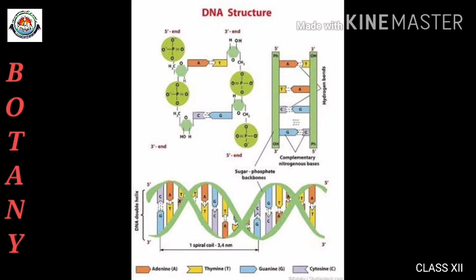Each DNA strand has an alternating sugar phosphate backbone. On the inner side, like a ladder, there are nitrogen bases. Adenine and thymine form 2 hydrogen bonds together. Cytosine and guanine form 3 hydrogen bonds together.